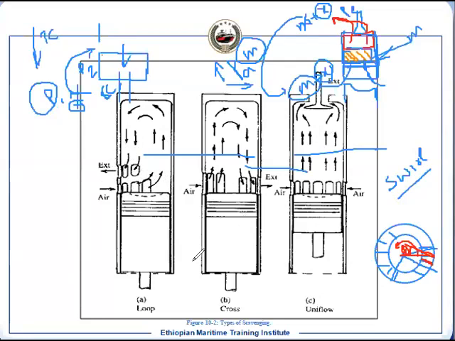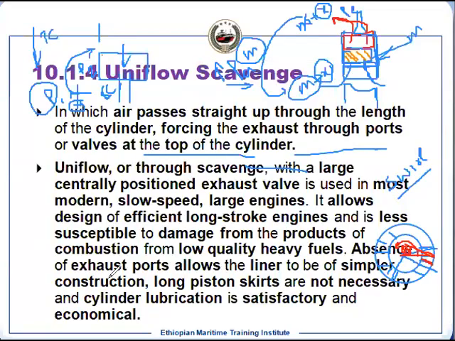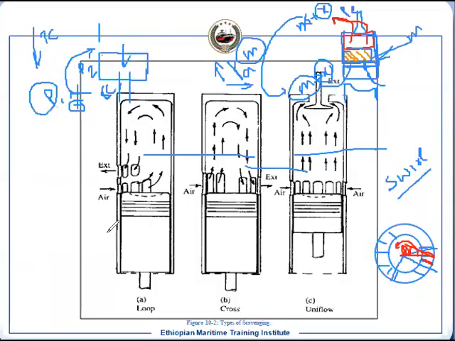Our design of the liner is very, very simple. So we can construct a simple design. Only one port is there. It is placed uniformly, means all at the same level on the lower part of the cylinder. And another advantage is the long piston skirt is not required.